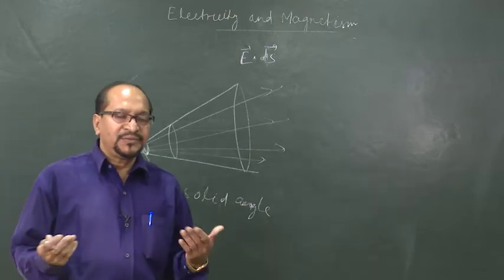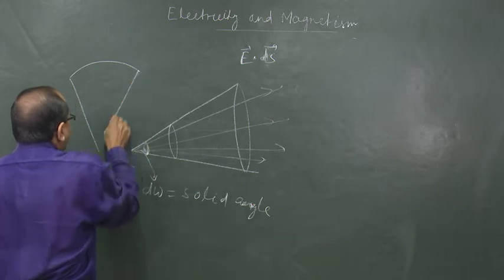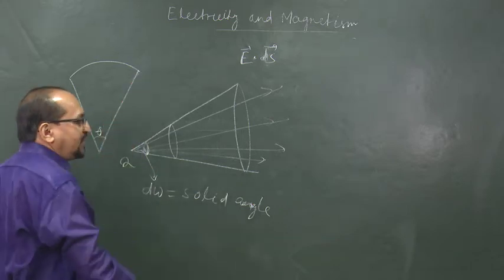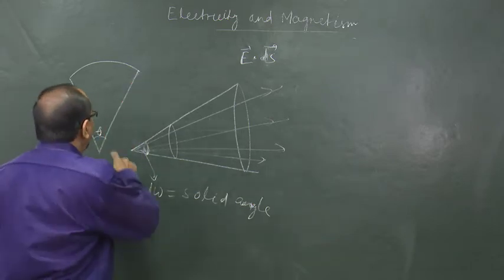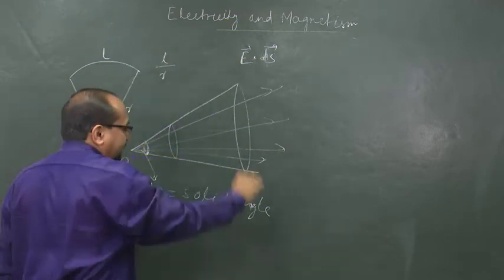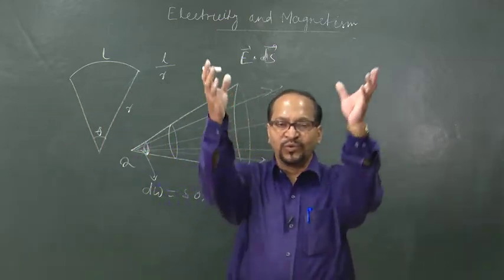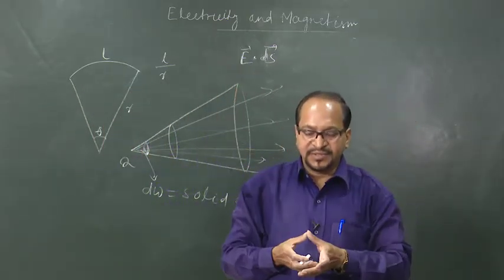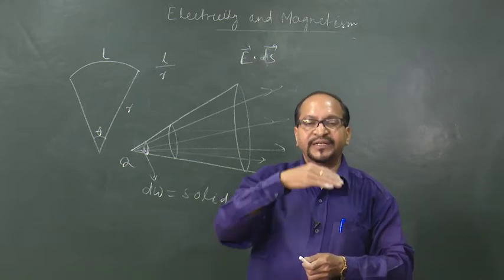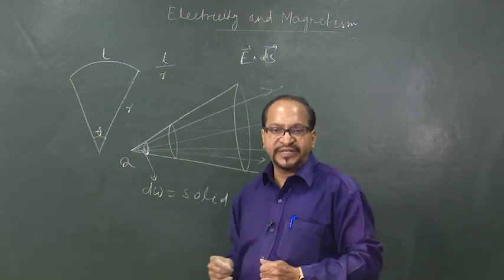In a plane, we know the arc of a circle subtends an angle at the center, we call it plane angle, and this plane angle is arc by radius, L by r. When in 3 dimensions we just imagine a cone, the base of the cone subtending the angle at the vertex, it is in 3 dimensions, and this 3-dimensional angle is solid angle.